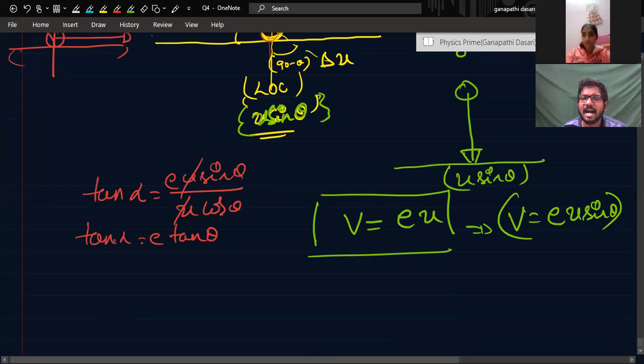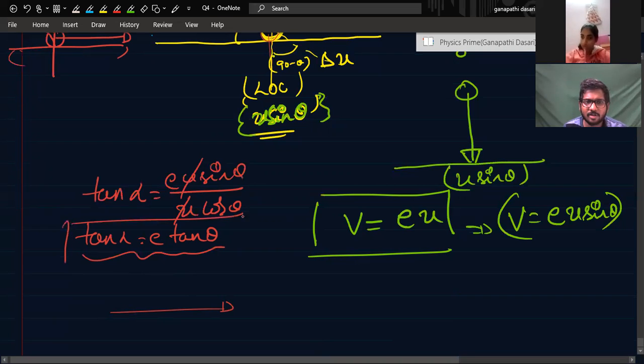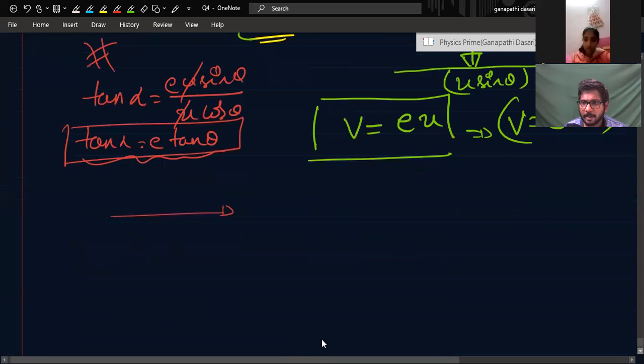If you see, E equal to 1 means alpha is equal to theta. E is equal to 0 means alpha is equal to 0 again. That means directly the ball will go like this. Perfectly inelastic condition. Yes, sir. So one of the years this question was asked also, in Mains or Advanced, I don't remember. Tan alpha by tan theta is equal to E. Understood. Otherwise, tan theta is equal to 1 by E tan alpha. I don't remember the exact question, but something based on this angle. Okay.